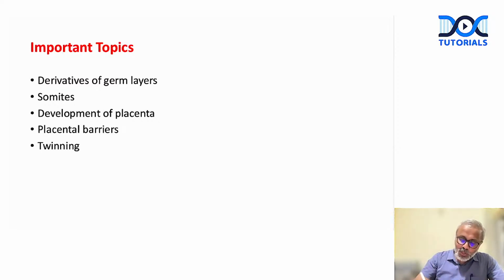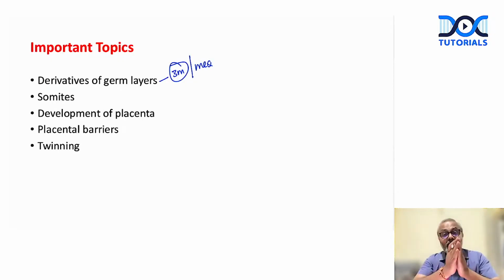Done? Right. Then the other important topics that we need to prepare, right? The derivatives of germ layers. This I would say is a 3-marker question or an MCQ question. What are the derivatives of ectoderm? In ectoderm, what are the derivatives of surface ectoderm, neurectoderm? What are the derivatives of mesoderm? What are the 3 subdivisions of mesoderm? The paraxial mesoderm, intermediate mesoderm, lateral plate mesoderm. Each of these derivative of mesoderm is an important 3-marker and an MCQ question, right?